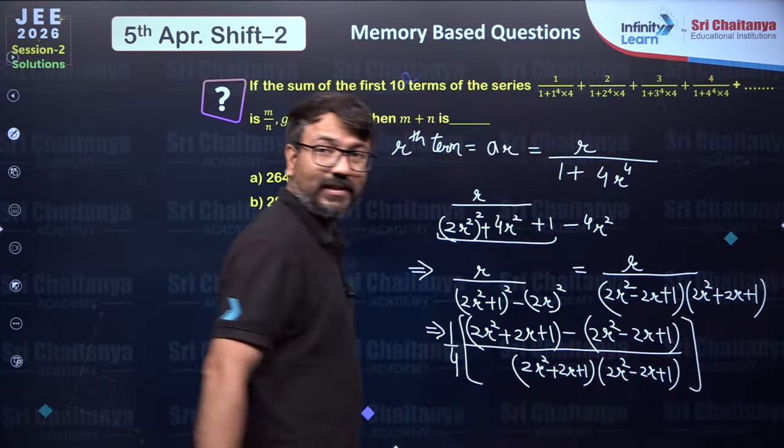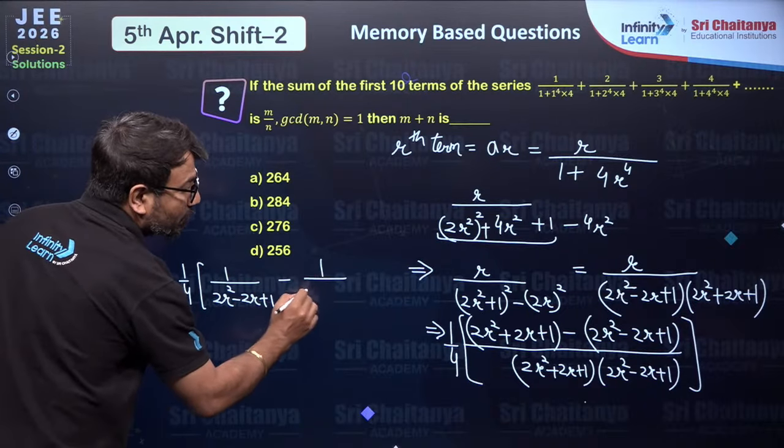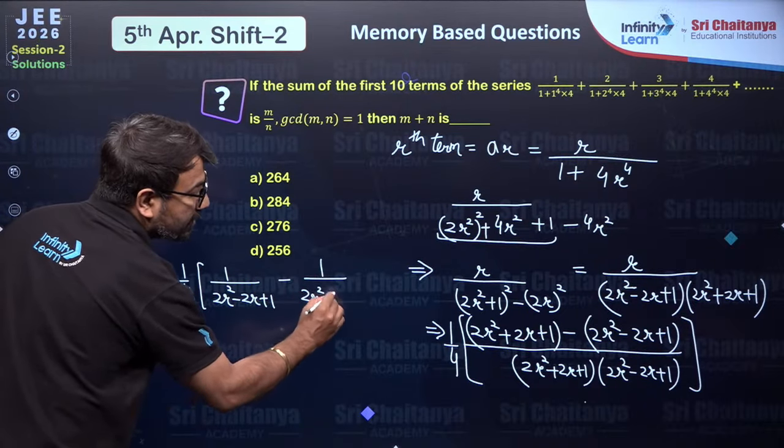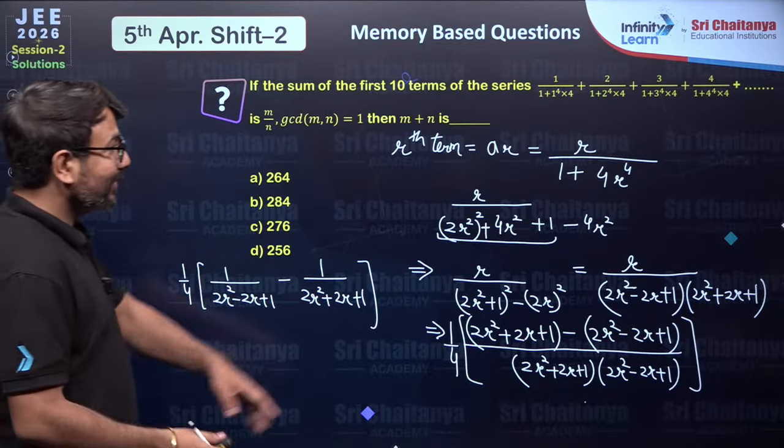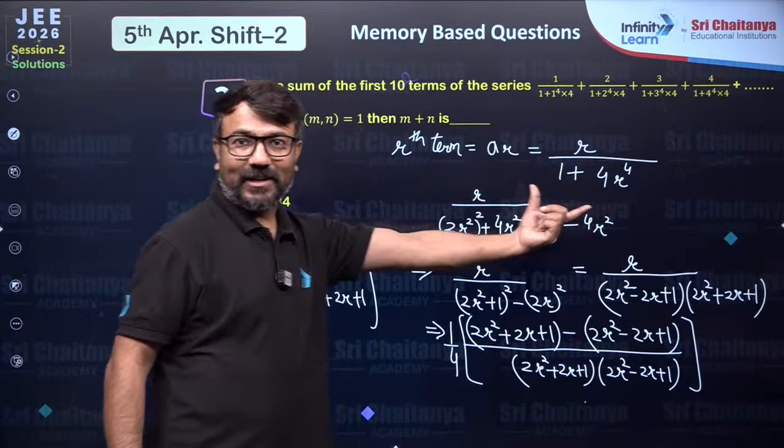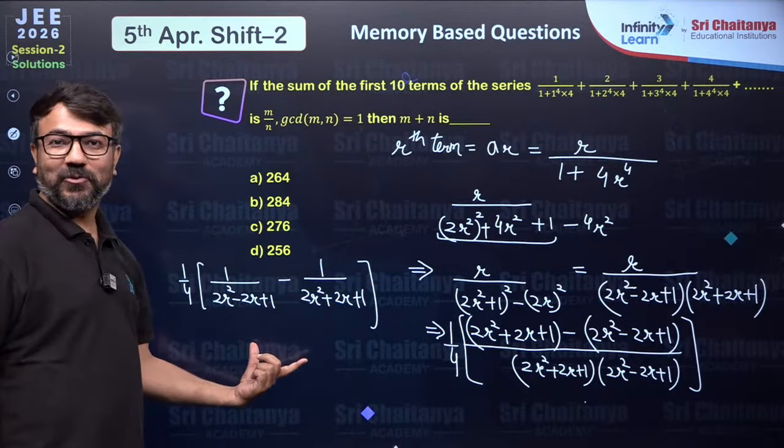Now if you divide this factor with these two factors, you will be left with one of the factors. And what is that factor? So here, my dear students, you will be left with 1 by 4 times 1 upon 2r square minus 2r plus 1, minus 1 upon 2r square plus 2r plus 1. See how we have converted this rth term into a subtraction of two factors.